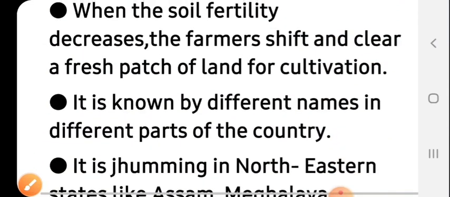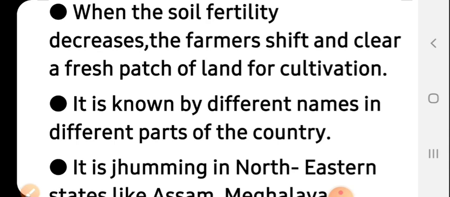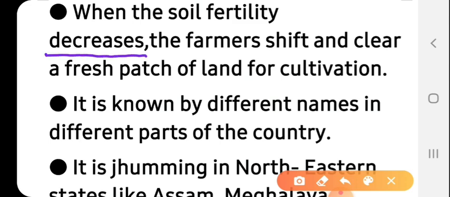When the soil fertility decreases after one or two crops, the people who were practicing agriculture leave the place. The farmers shift and clear a fresh patch of land for cultivation. So what is basically done? In one or two years, when the fertility of soil decreases, the farmers shift. They go to another place, slash the forest there, burn it, and start agriculture.